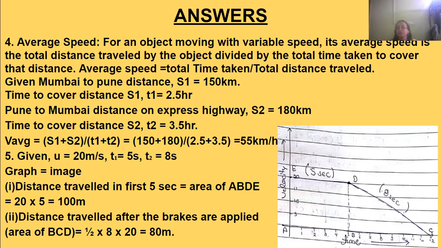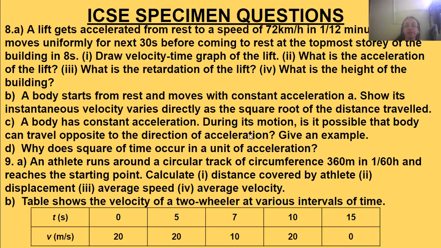So this is the average speed or average velocity. Average speed, let's say, because the question asks for average speed only. So we found the average speed, that is 55 kilometers per hour. Now we are moving on to the next question, that is the fifth question.